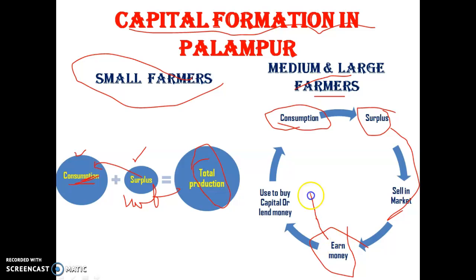The money they earn from the surplus is used to buy capital, to save, or sometimes they deposit it in banks for savings, and sometimes they lend this money to small farmers at a high rate of interest.